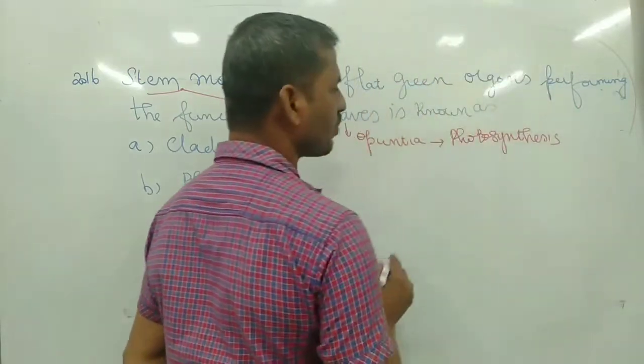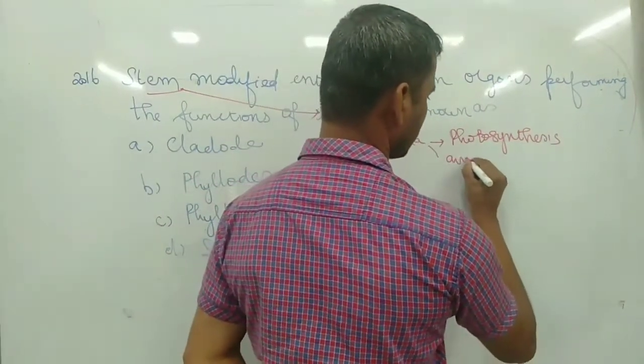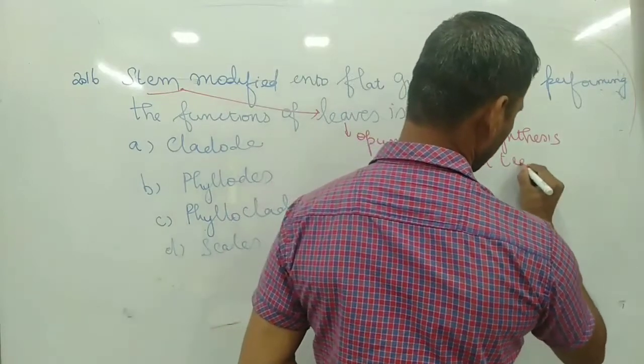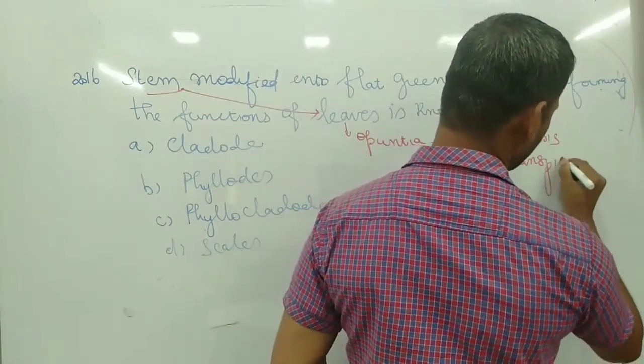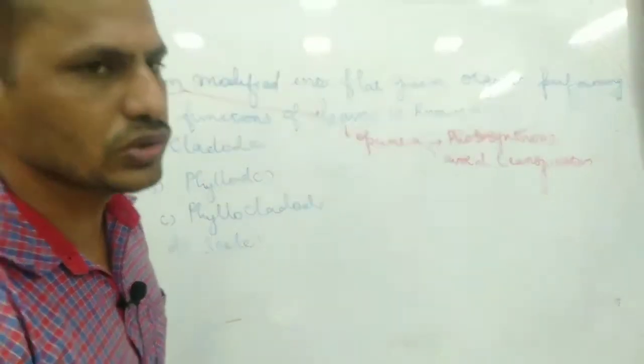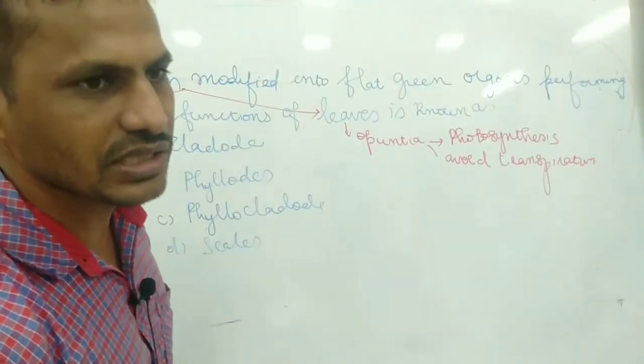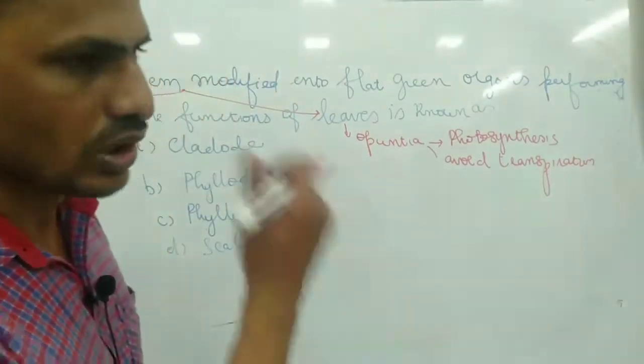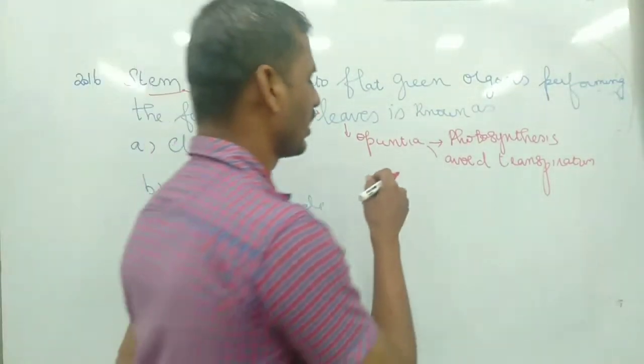So why is it modified? To avoid transpiration. They want to do photosynthesis, and second thing is they don't want to do transpiration, loss of water.